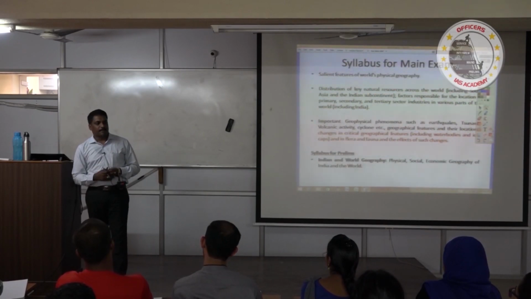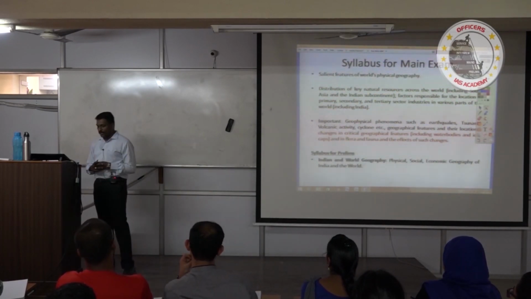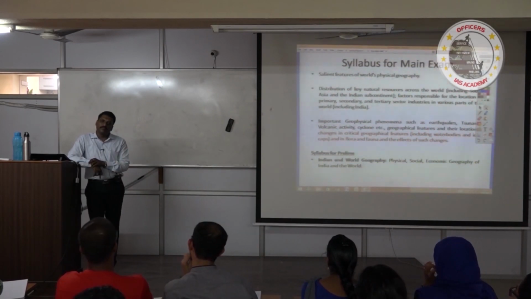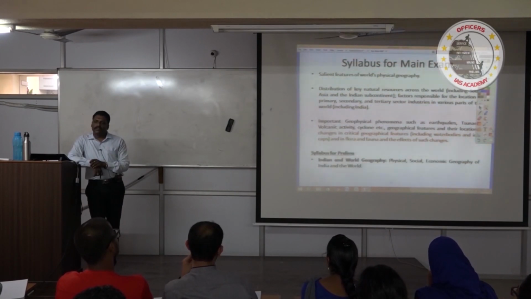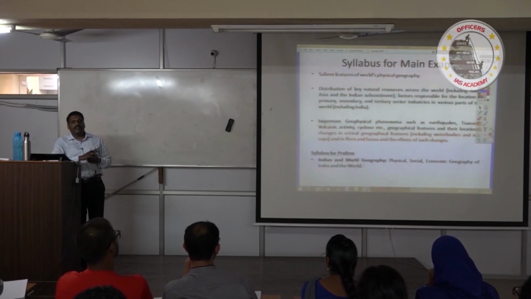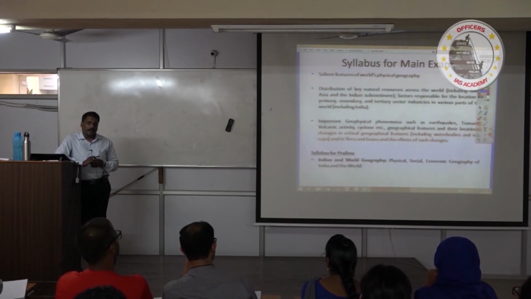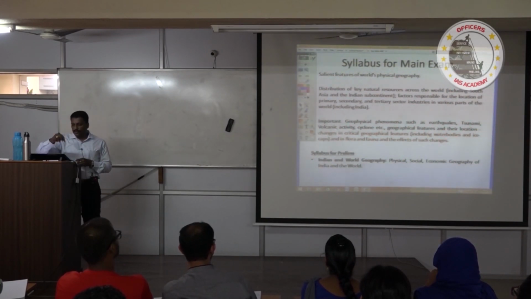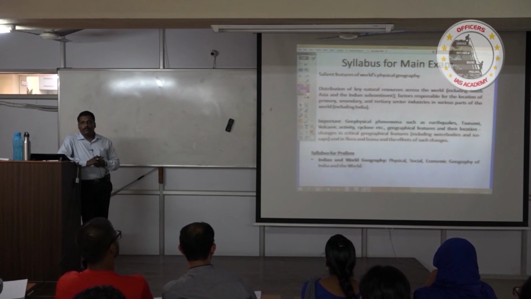We'll understand why. For example, I am just taking only the case of geography, GS geography. The features in the worldwide. Right, para 1 is justified. Salient features of world physical geography. Para 2 it says distribution of key natural resources across the world, and within bracket they said including India, including South Asia and Indian subcontinent.